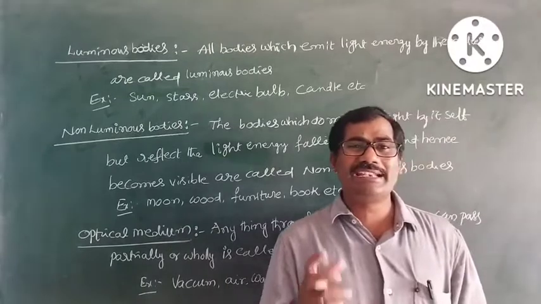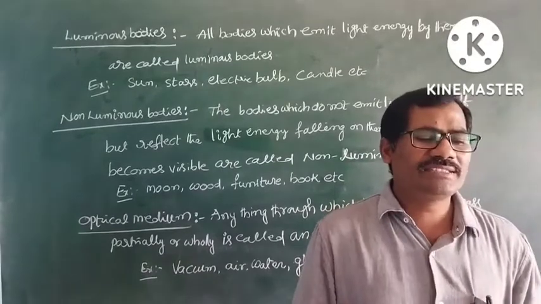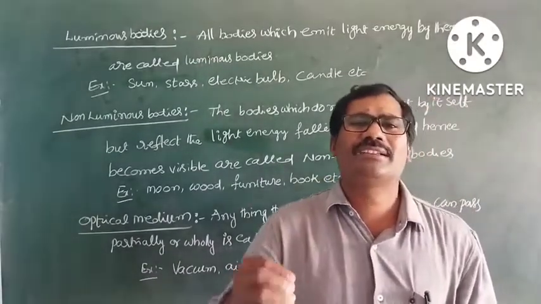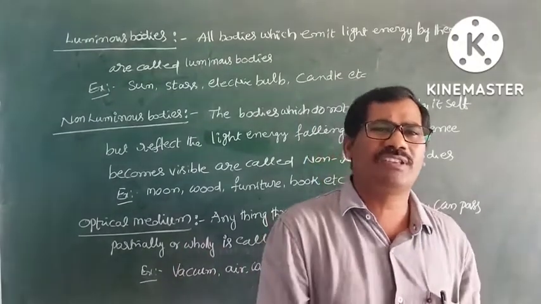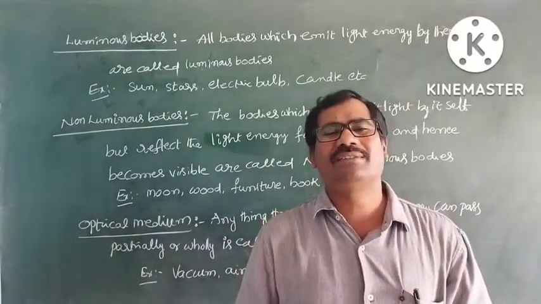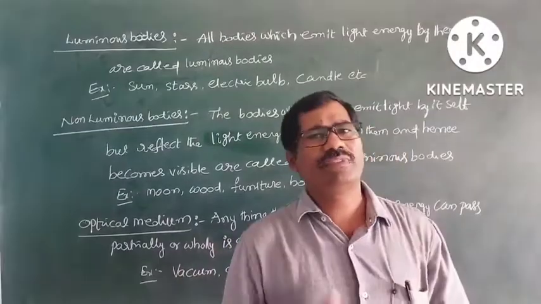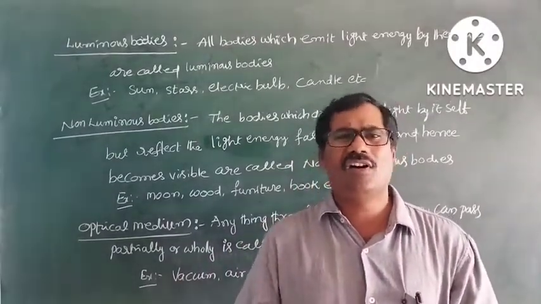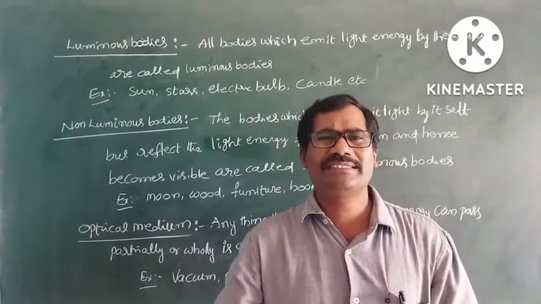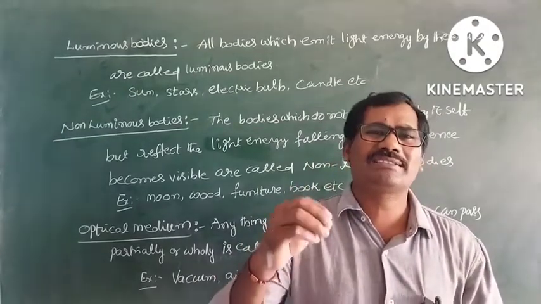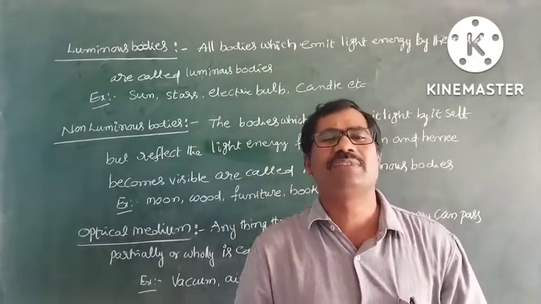Next, transparent medium. A transparent medium allows most of the light to pass through it. Examples are water, vacuum, air, and diamonds. These objects, through which most of the light passes, are known as transparent bodies or transparent media.